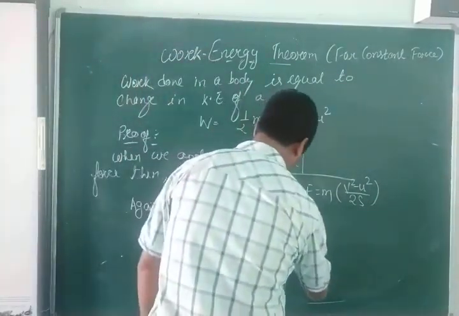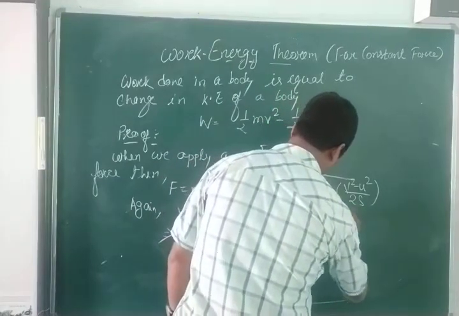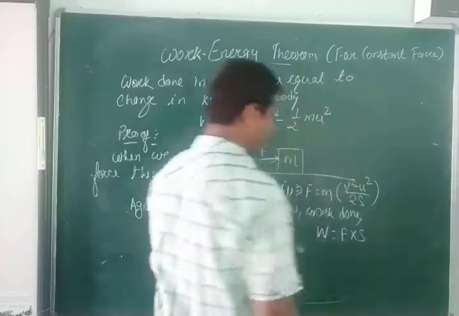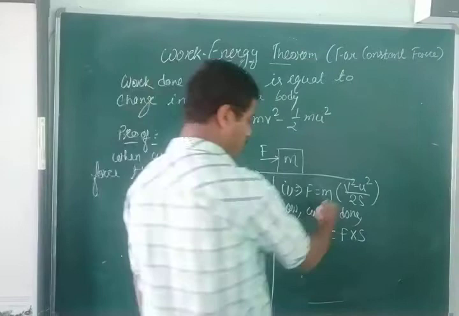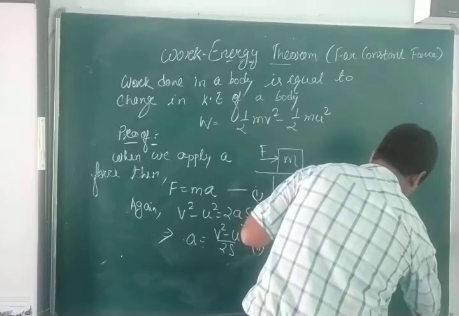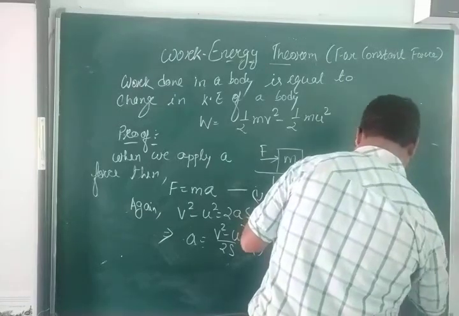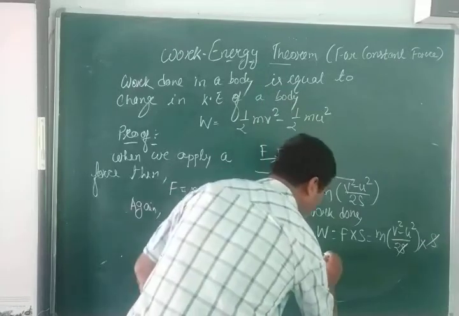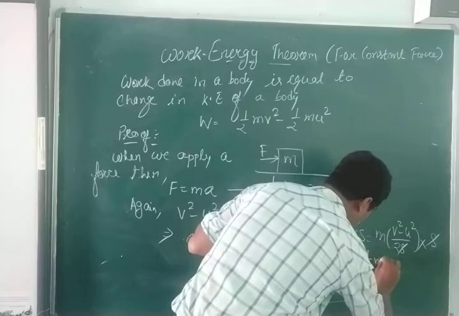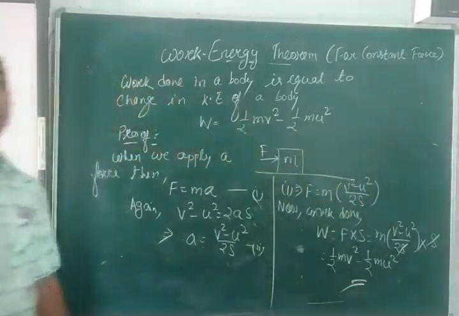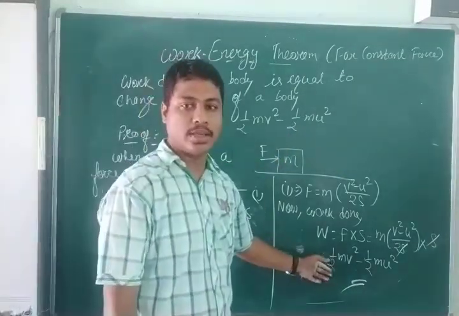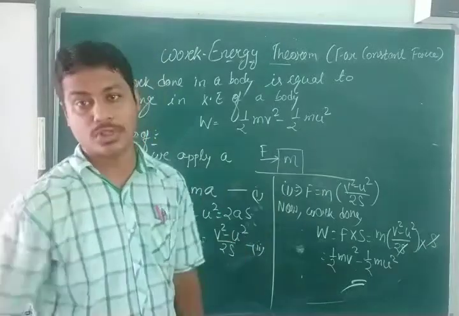Now work done. W will be equal to force into displacement. So force, if I put it from here, m into v square minus u square by 2s, into s. So s and s will get cancelled. What will you get? You will get half mv square minus half mu square. So you can see we have got the work done as change in kinetic energy. This is your work energy theorem for a constant force.